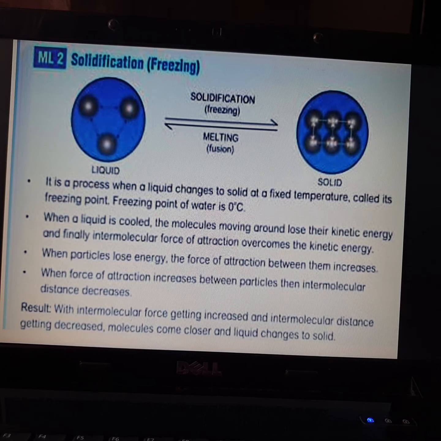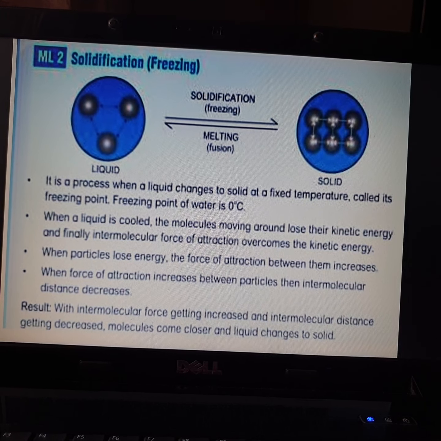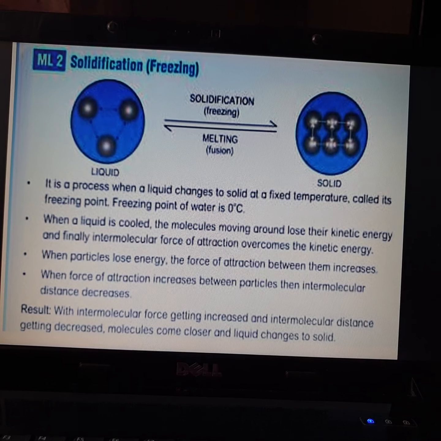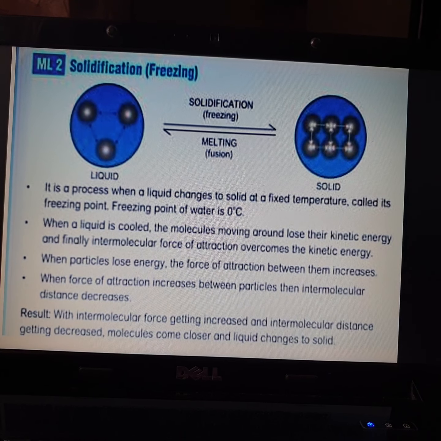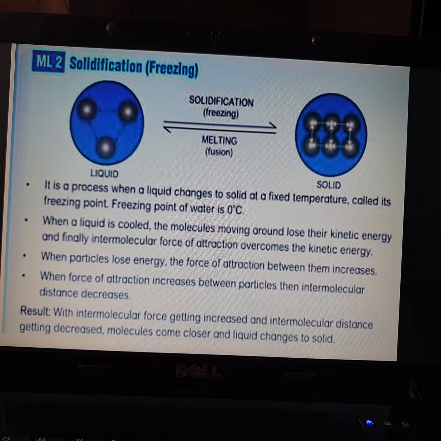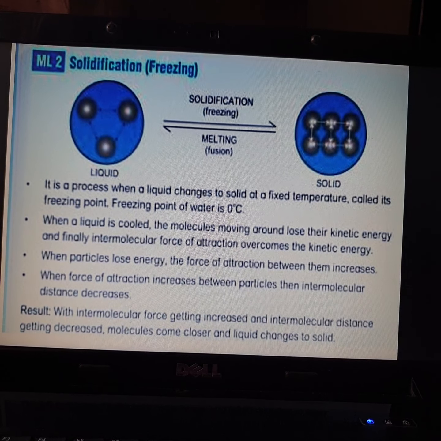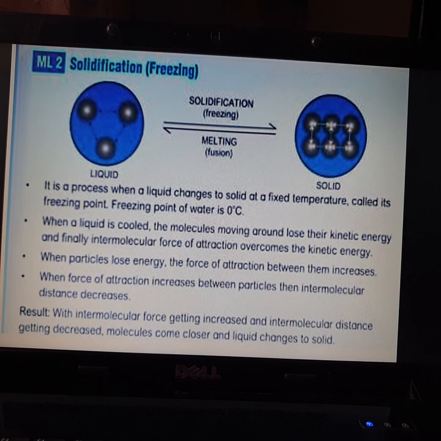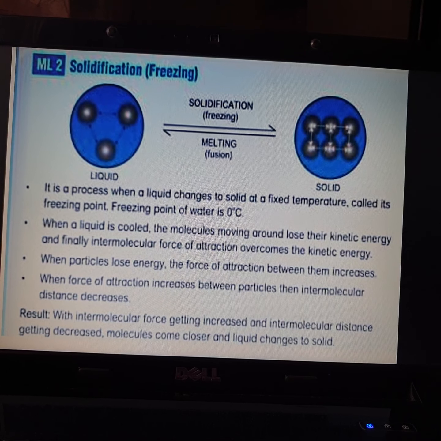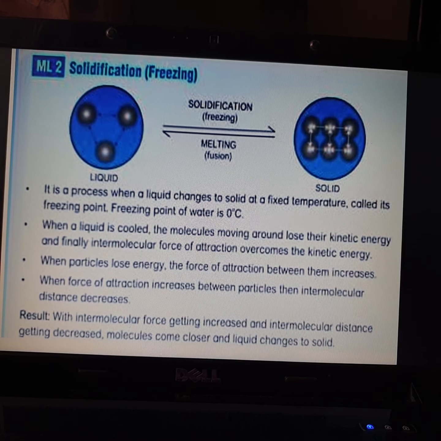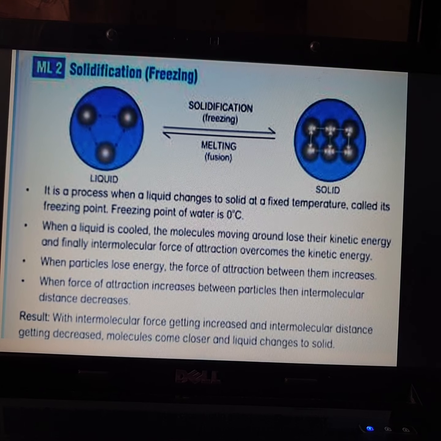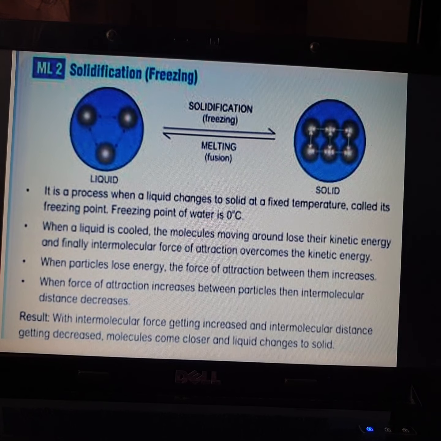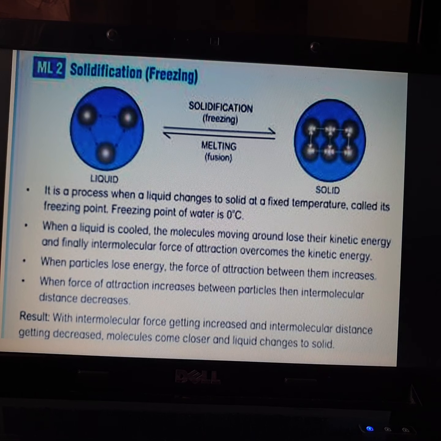Freezing point of water is 0 degrees Celsius. That is, when you keep water in a freezer, it gets converted into solid. Correct? Ice cubes are in solid state. When a liquid is cooled, the molecules moving around lose their kinetic energy, and finally the intermolecular force of attraction overcomes the kinetic energy. So, in freezing, the molecules which are moving will lose their kinetic energy.